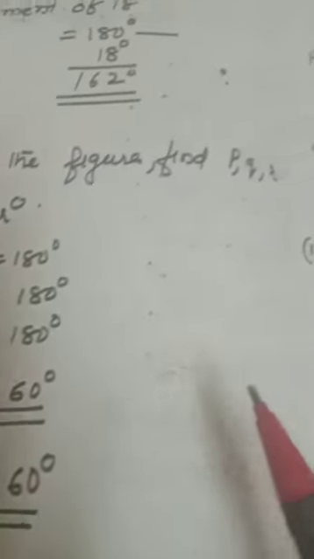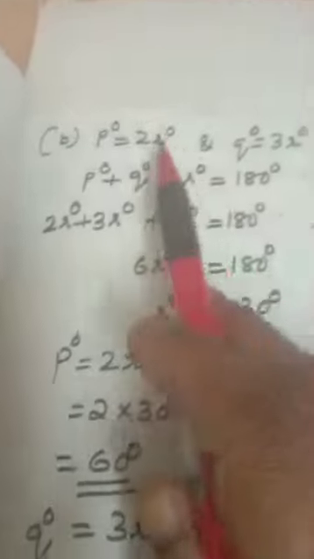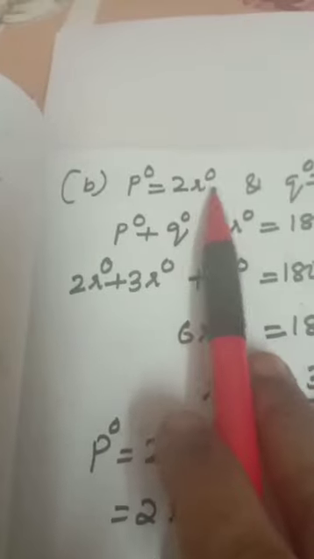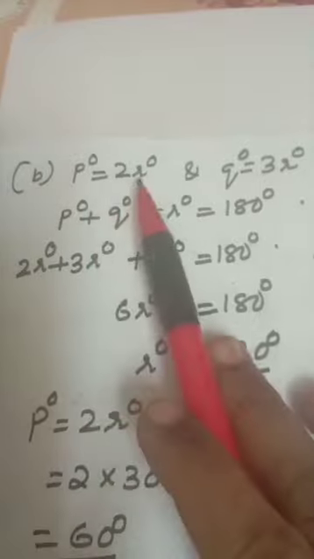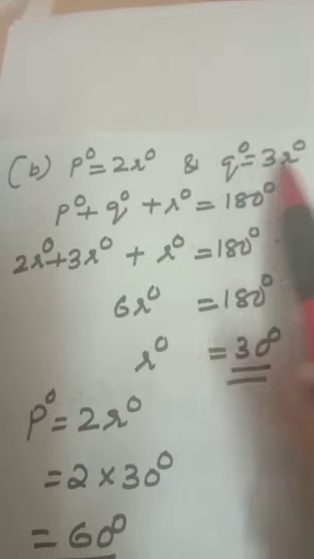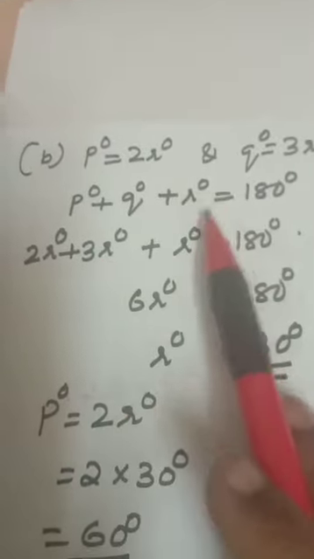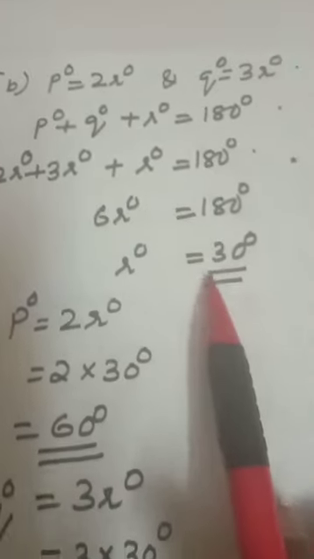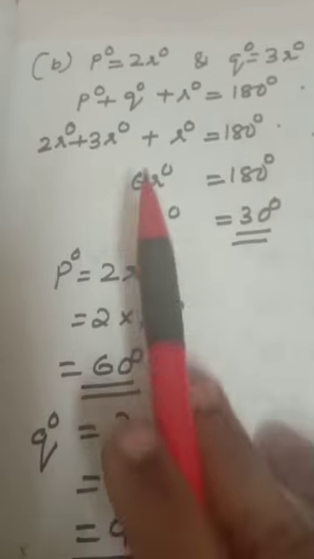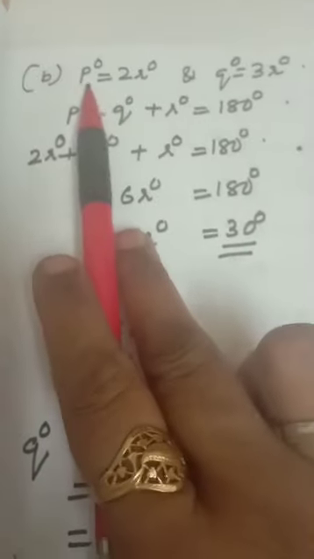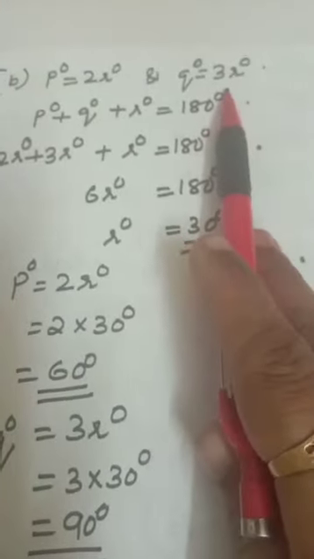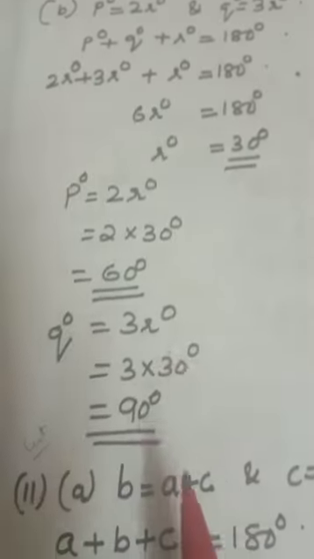And see the second part, P degree equal to 2R degree, Q degree equal to 3R degree. In place of P, you put 2R. In place of Q, you put 3R. R is R. Solving, you are getting R degree. In place of R degree, you put 30. Then you will get P. Here also 30 you put, you will get Q.